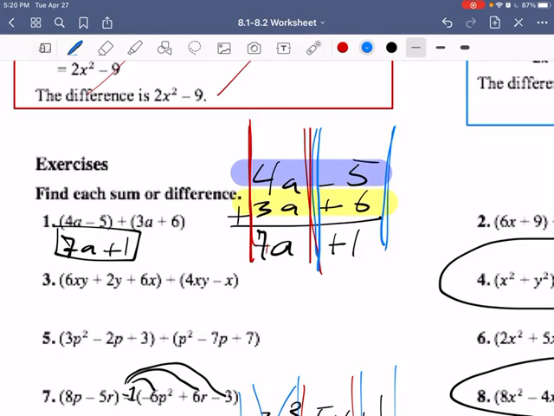4 plus 3 is 7. Hold on, let's do green. 4 plus 3 is 7. And then -5 plus 6 is +1. Or you could flip that around in your mind and do 6 minus 5 is 1. Then we end up with our final answer of 7a plus 1. That's what we have left over down here.